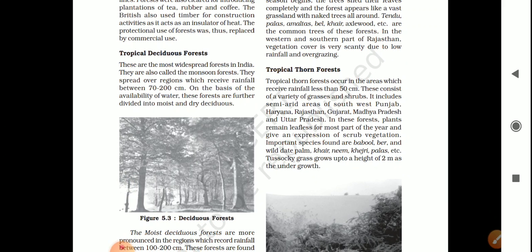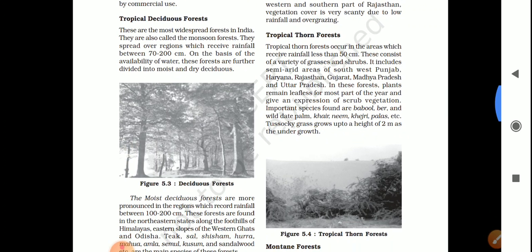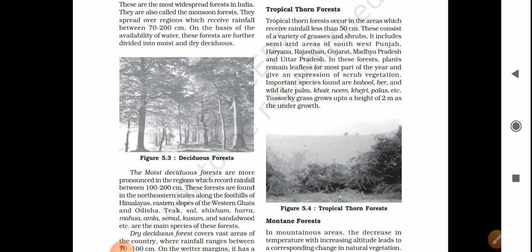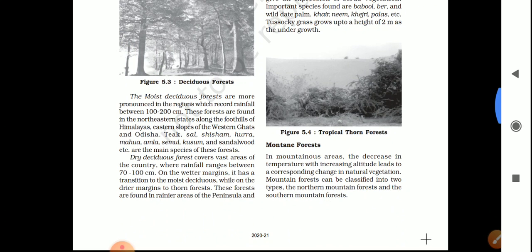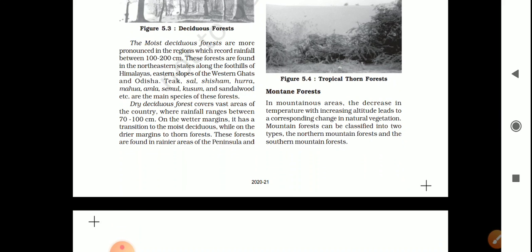These trees also have long roots in the soil so that they can get maximum moisture. These types of forest are found in semi-arid areas: Rajasthan, Madhya Pradesh, UP. Trees like babool and ber grow in sandy areas.